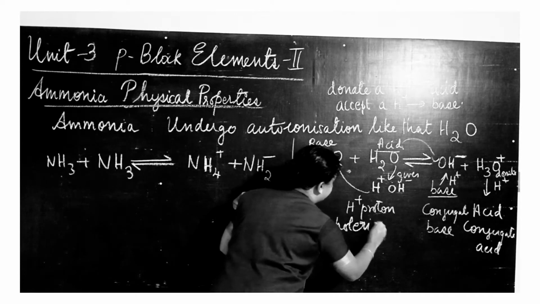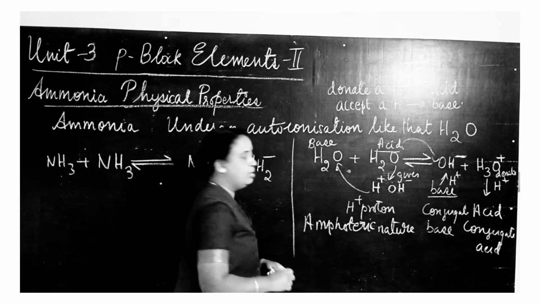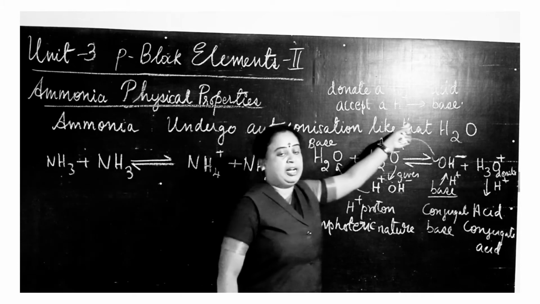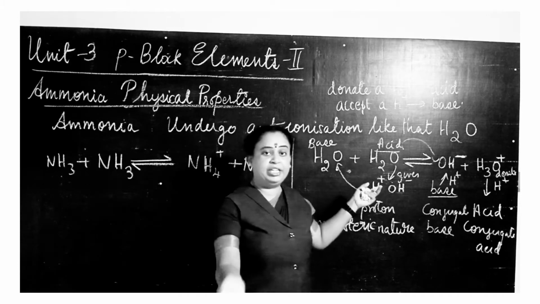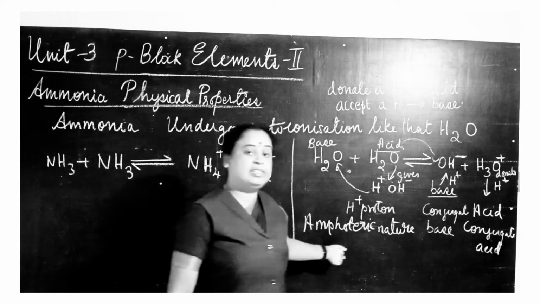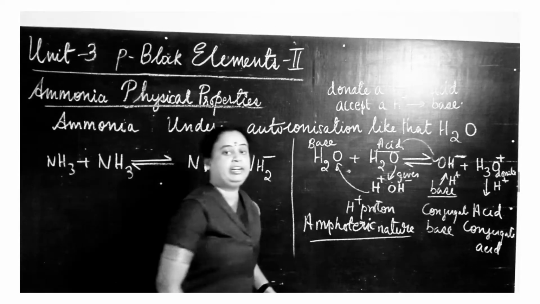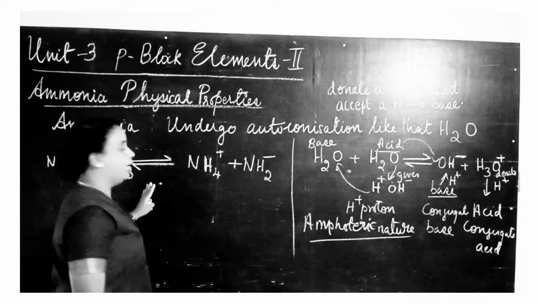Why is water having this amphoteric nature? Because water can accept a proton and act as a base, and at the same time water can donate a proton and become an acid. So for that reason water is considered amphoteric in nature. Understanding? Now the same thing, we'll look into ammonia here.